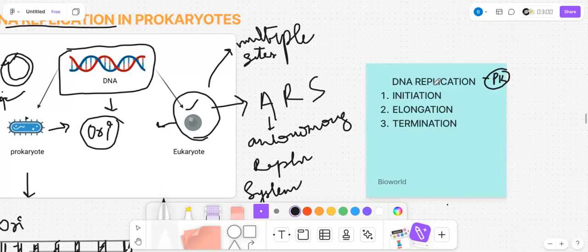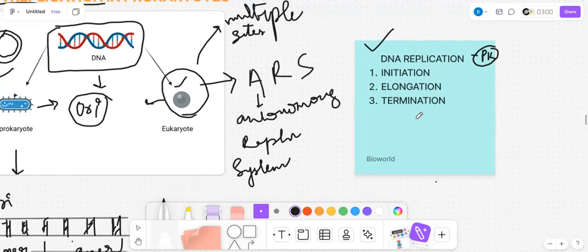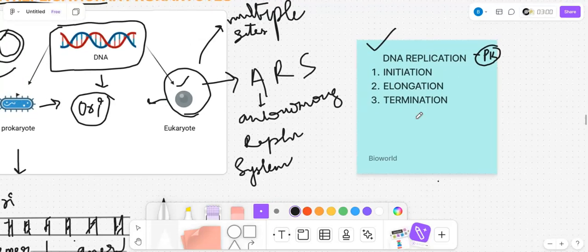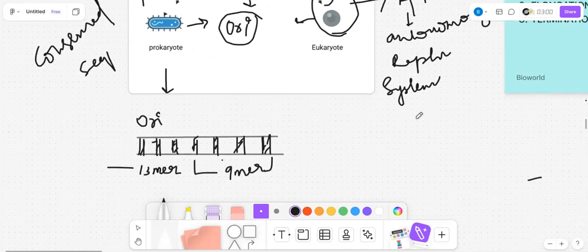Now, DNA replication. In today's video, we'll be talking about DNA replication in prokaryotes. There are three major steps: initiation, elongation, and termination. For each of the three steps individually, we will try to understand the main enzymes involved. So get ready, this is very good and interesting.